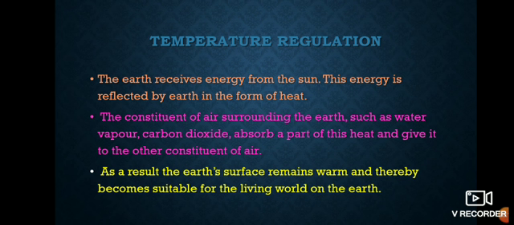If all that heat were present on the earth, it may be harmful to living things. So that's why that heat is distributed to the other constituents of air, and therefore it is suitable for our living world on the earth.